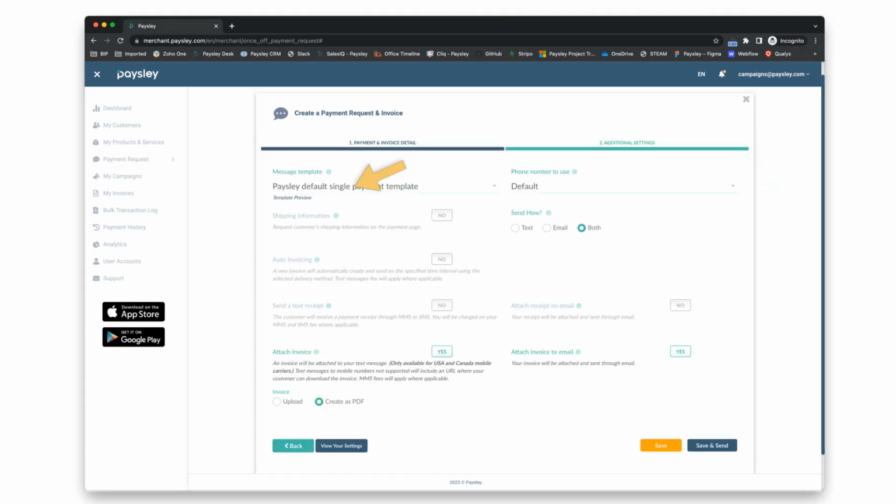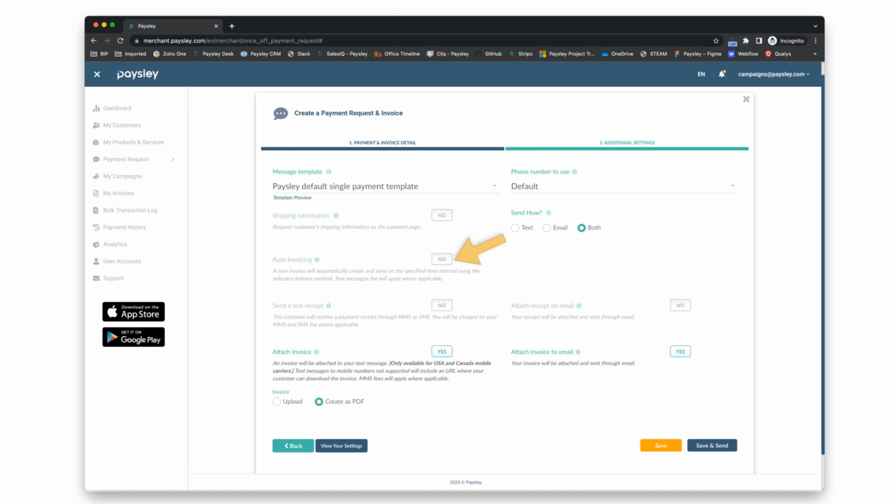Click the Message Template field to display your available messages. Choose your preferred message if you do not want to use the default message. Select a phone number if you do not want to use the default phone number to send the text message, and indicate how you want the invoice or payment request delivered. Toggle the shipping information switch to Yes if you want the customer to complete shipping information on the payment page.